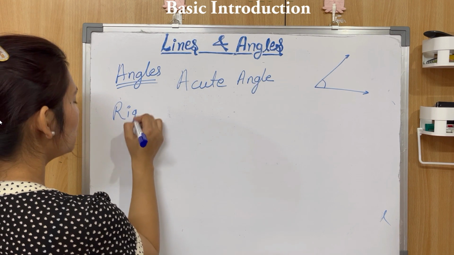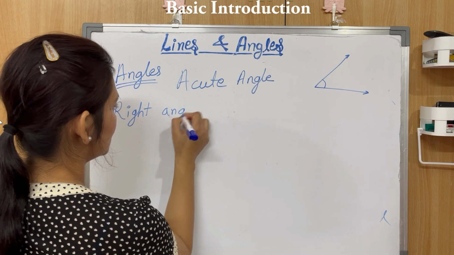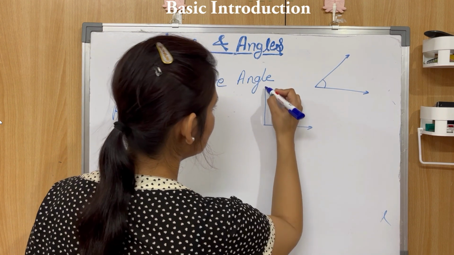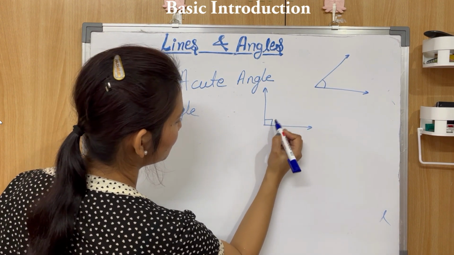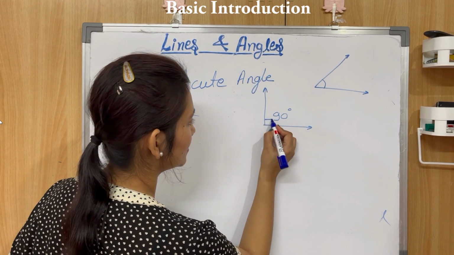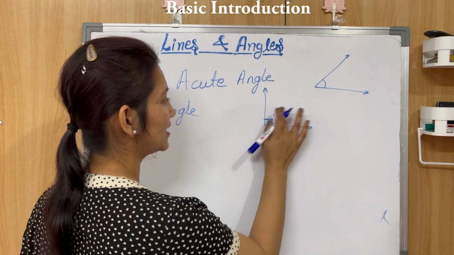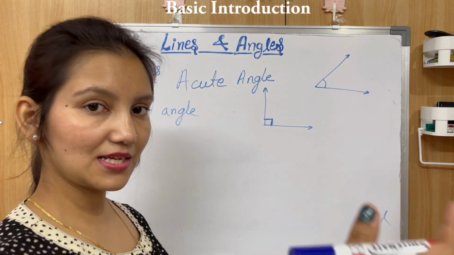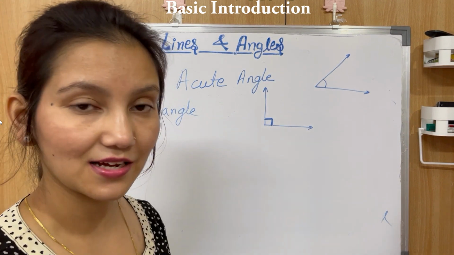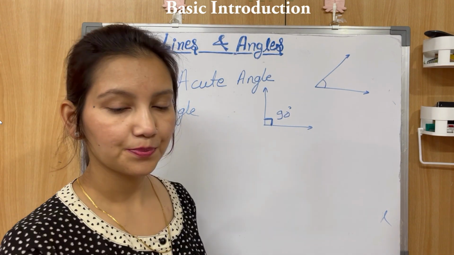Right angle. How does a right angle look? A right angle looks like this, exactly perpendicular. Perpendicular means they form 90 degree. And we always denote a right angle by this sign. This is the 90 degree sign. So if I don't write 90 degree and I have just made this sign, you have to understand that it is a right angle, because this sign is enough to say so.